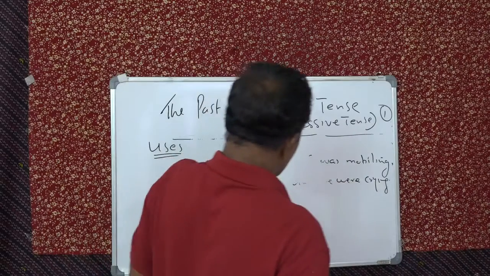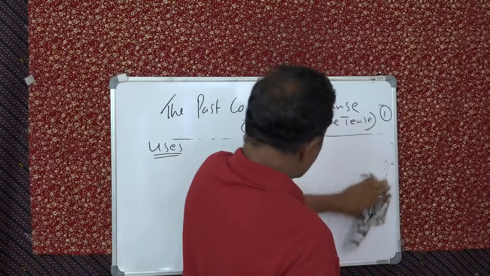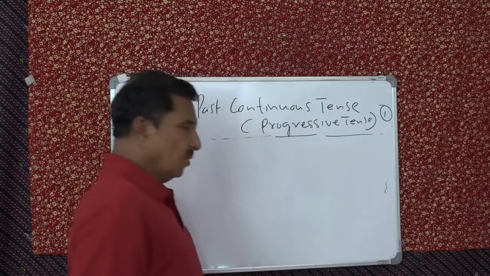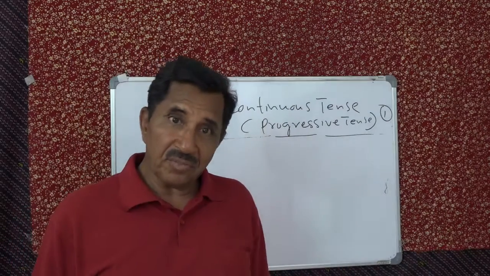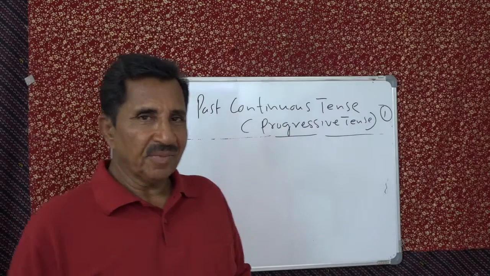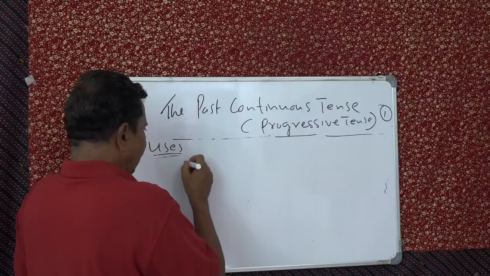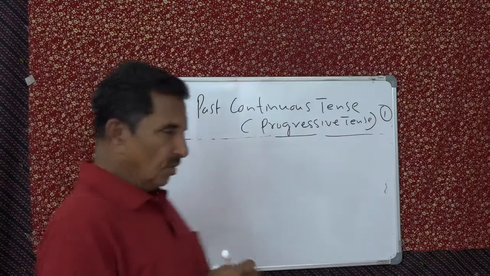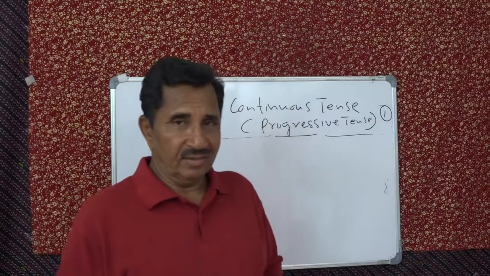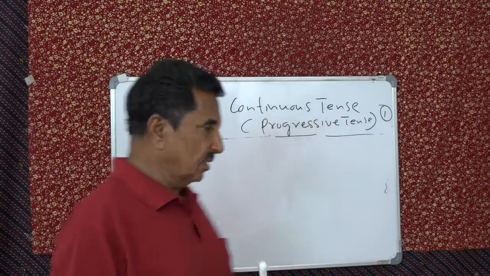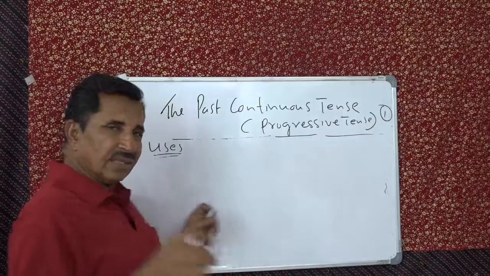And a third use of this tense is very common and most important for us. That is, so I'll tell you. And you use while and when for that kind of usage. See, while means during the time, that's the meaning.